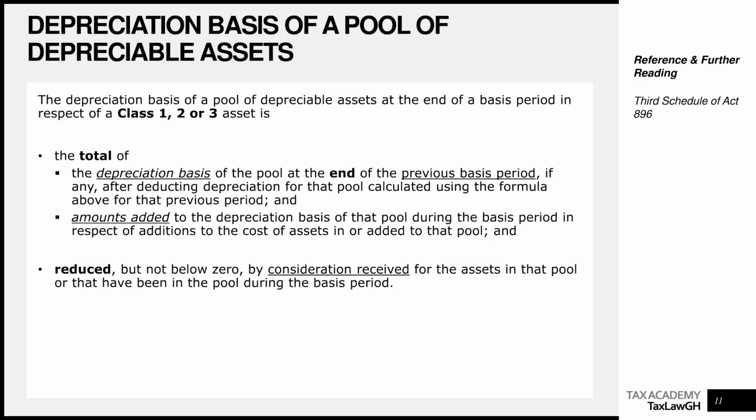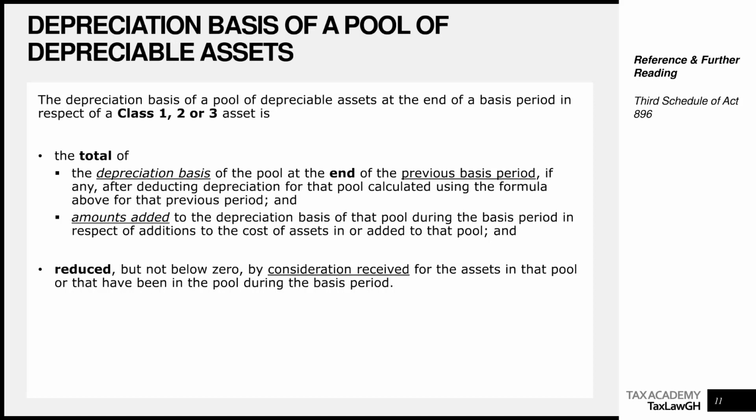So we are saying that for class 1, 2, or 3 pools of assets, the depreciation basis is the total of a number of things reduced by something. So remember this. We are going to add 2 things together and deduct something. What are we adding? It's the total of the depreciation basis of the pool at the end of the previous basis period. If you are an accountant, this is what you probably call opening balance or balance brought forward. But because we are in tax, let's begin to use the term written down value.